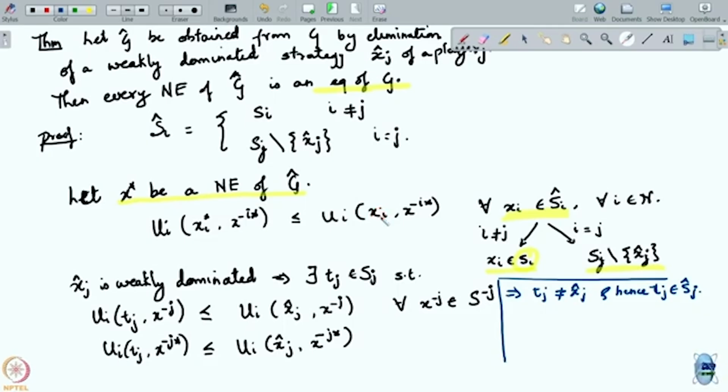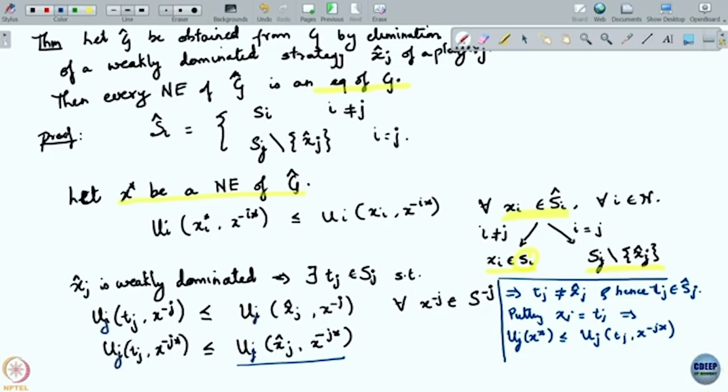Putting xj equal to tj gives me uj of x star is less than equal to uj of tj comma x minus j star, which in turn is less than equal to uj of x hat j comma x minus j star.